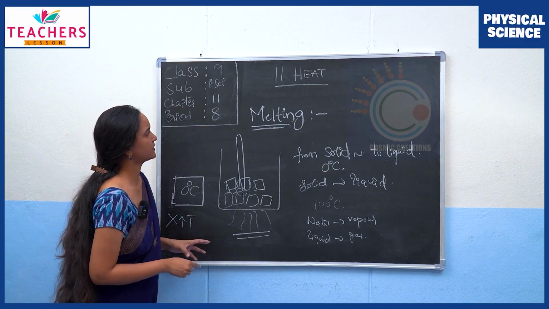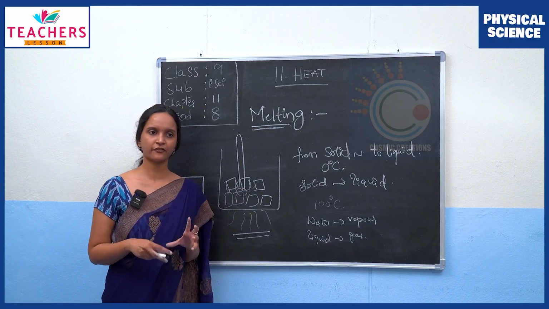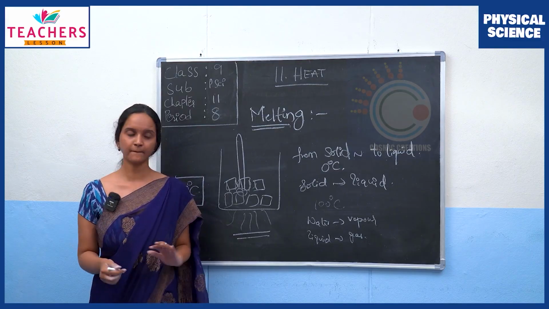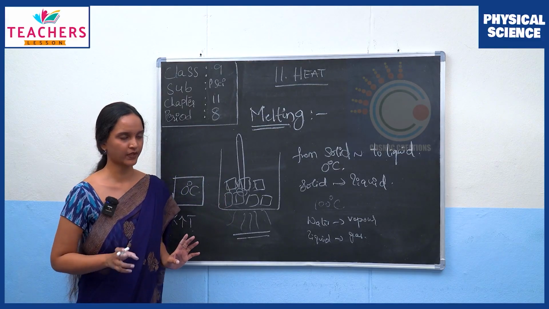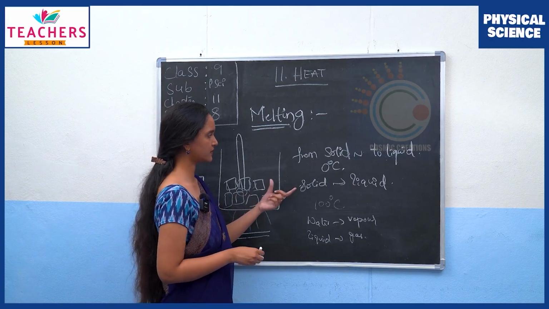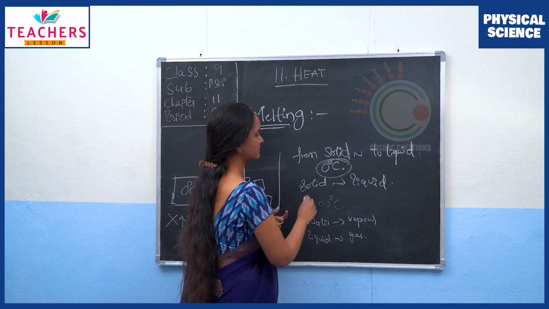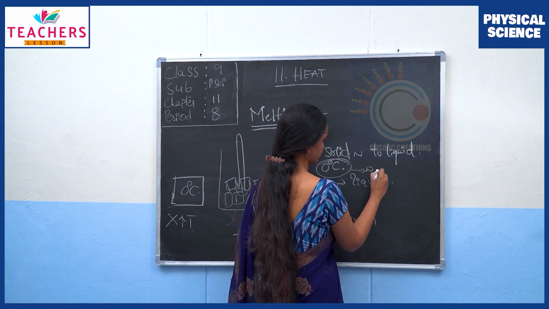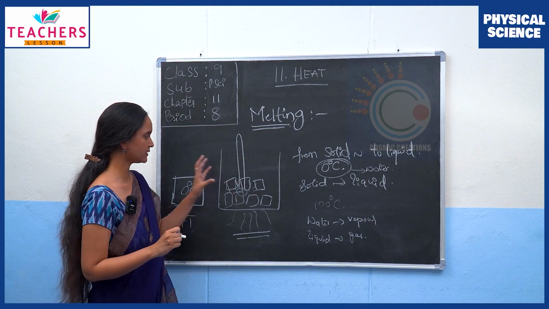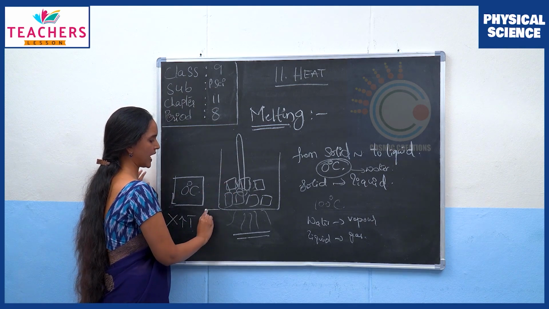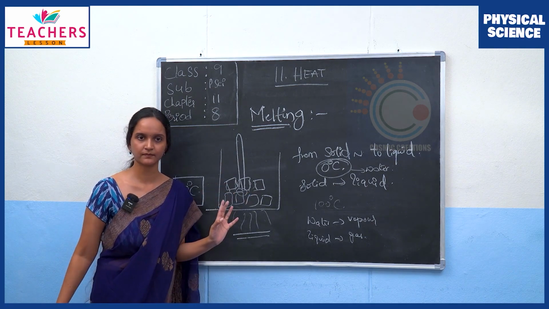So can I say then melting is the process wherein the phase change occurs from solid to liquid at a constant temperature? Now what do you think this constant temperature is called, in the case of water, wherein the phase change starts to happen from solid to liquid?